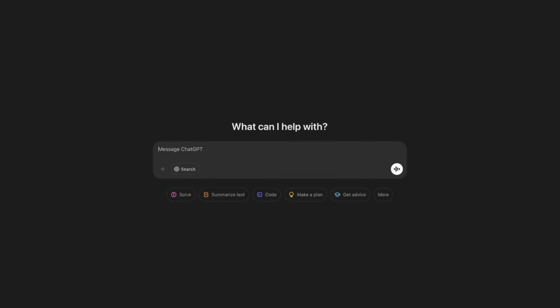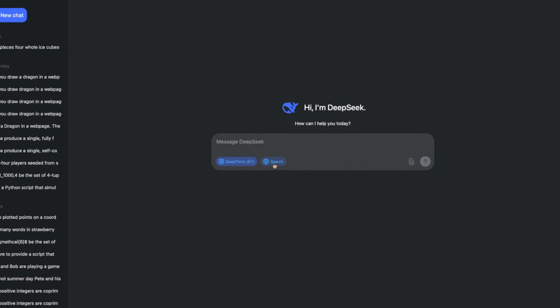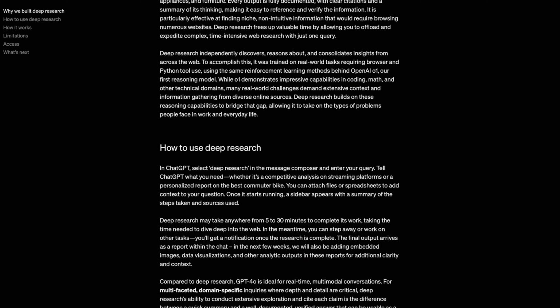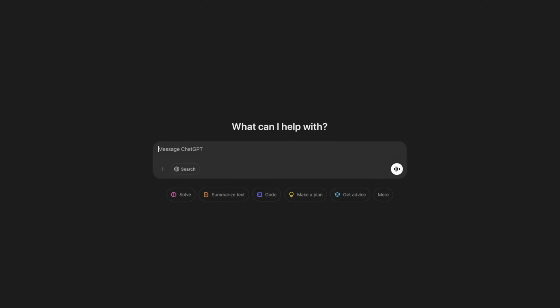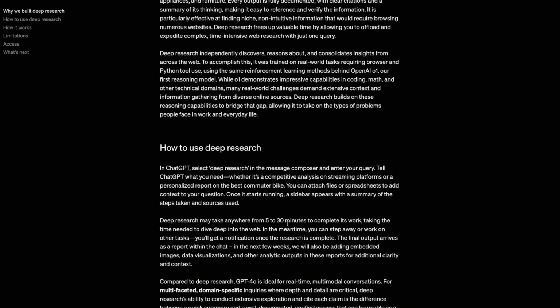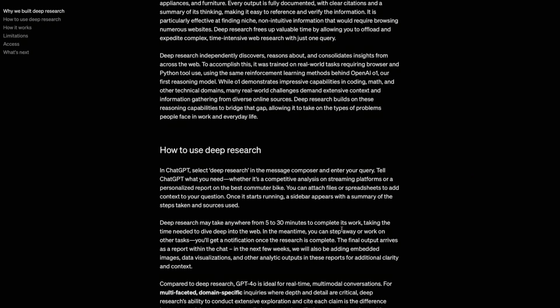You may ask, we already have the search feature on the ChatGPT website and also the search mode on the DeepSeek website. So what is so different in this deep research mode? Actually, if you compare ChatGPT and DeepSeek, they just take a few seconds and then come up with a response, whereas deep research can take up to 5 to 30 minutes to complete the task. So what does it do in these 5 to 30 minutes?